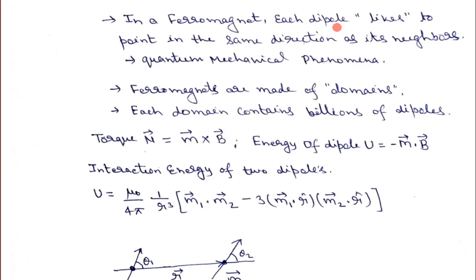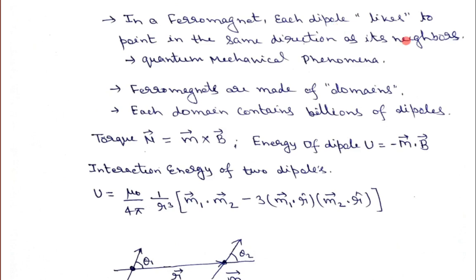If the neighbor moves into the south direction, the other neighboring dipole will also align in the south direction. Means whatever the neighboring dipole does, each dipole will try to do that, okay. So I have just given some examples.